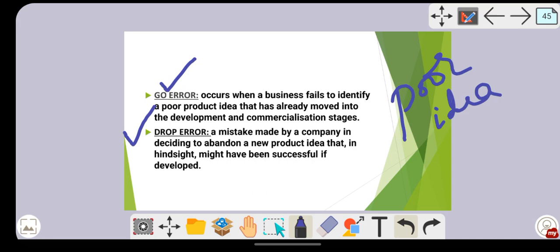Drop error means a mistake made by the company in deciding to abandon a new product idea that in hindsight might have been successfully developed. Now somebody gave some idea which was very good, but what did the company do? It rejected that particular idea. That is the drop error. Drop error means you are rejecting the good idea. Go error means you are accepting the failure products and you are going to launch them in the future. So you might expect an MCQ on this also. What is go error and what is drop error? Drop means dropping good ideas. Go error means selecting non-profitable ideas.